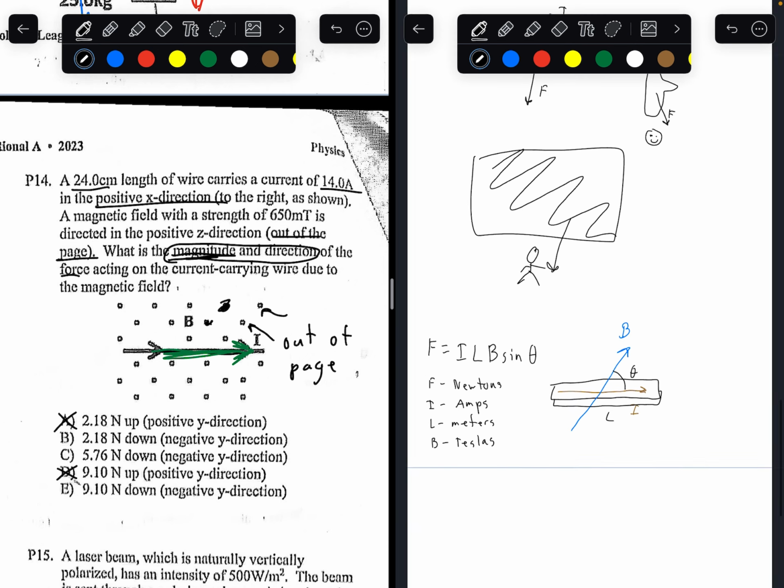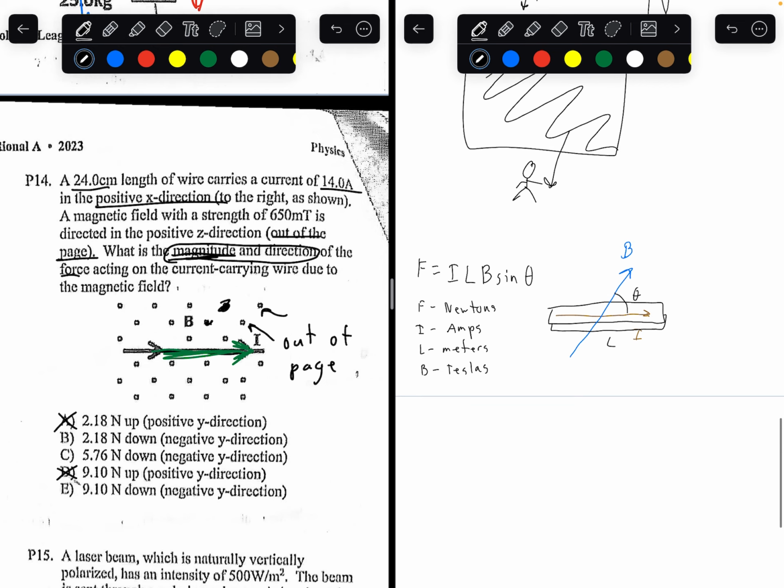So plugging everything into the equation, we want to find the force, which is equal to the current, 14 amps, times the length of the wire, 0.24 meters, times the magnetic field through the wire, which is 650 microteslas. So convert that into Teslas. And we know that it's directed in the positive z direction, so it's actually perpendicular to the wire.